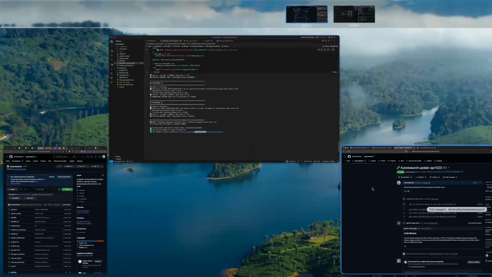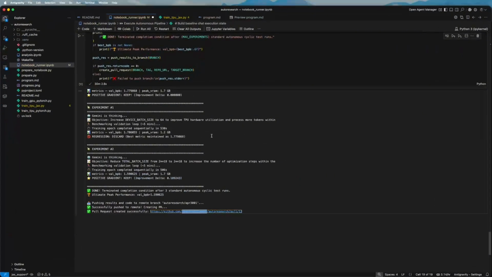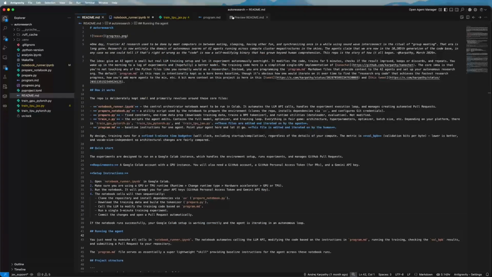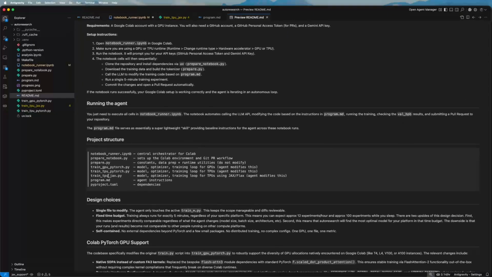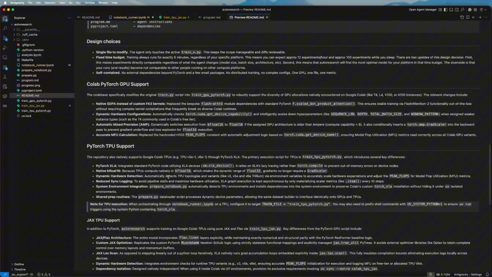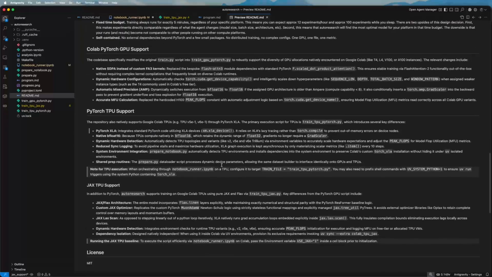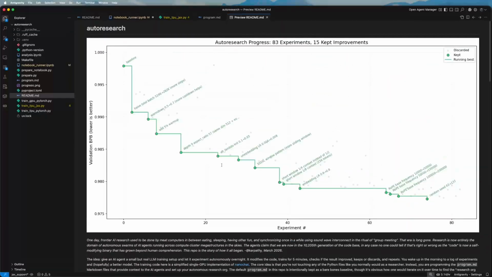This is how you run it. Basically, it's a single entry point. You just need to use the Colab environment. As a reminder, we have all of these different setups that we can use. Aside from the TPU, we can also use GPU and PyTorch on both of the hardwares, right? Make sure to take a look at the modifications that I did here to see if they are relevant. Otherwise, you can just change it. But this is the idea.